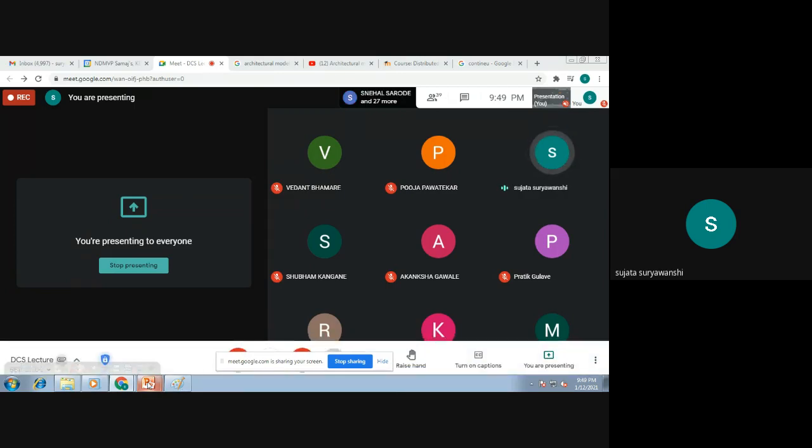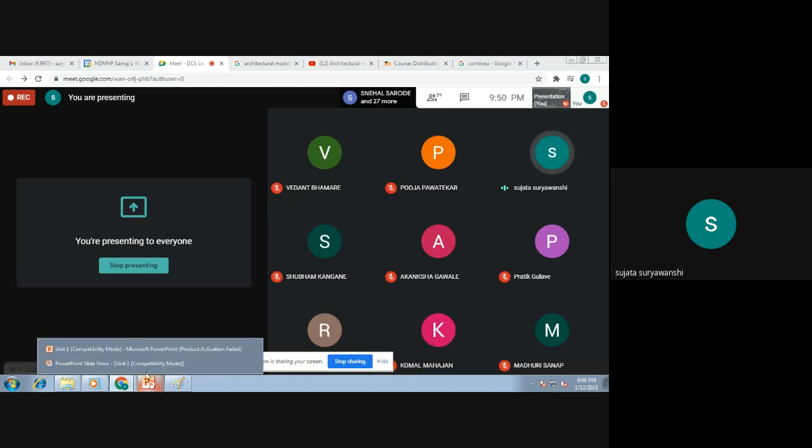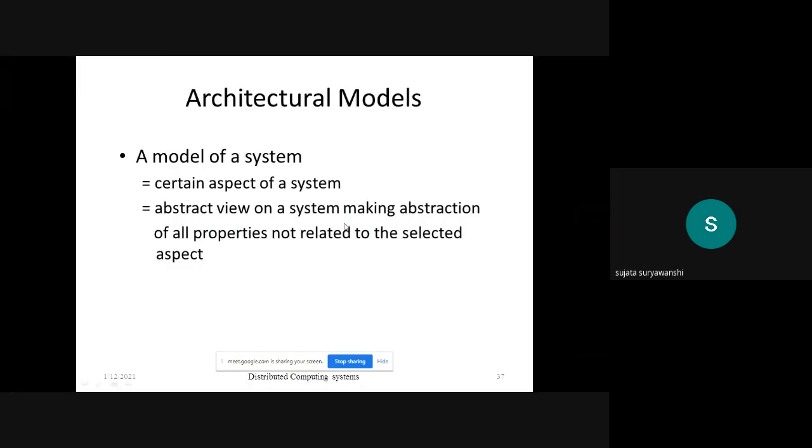Today, I'm going to start with the next point of your syllabus, that is architectural model. Once you know about the distributed system, then first of all, you should know the architectural model of the distributed system, the distributed computing models. What are the different models of the distributed systems? Okay, and what do you mean by the model?